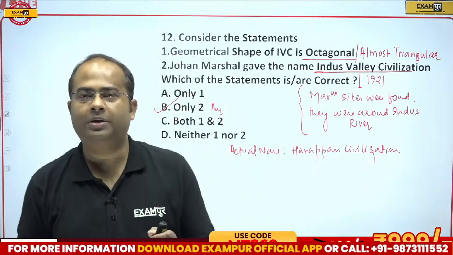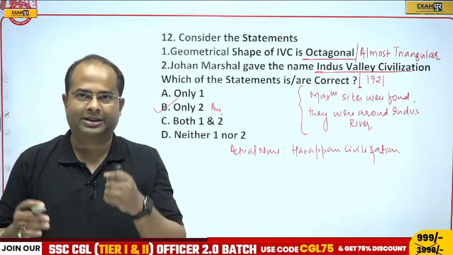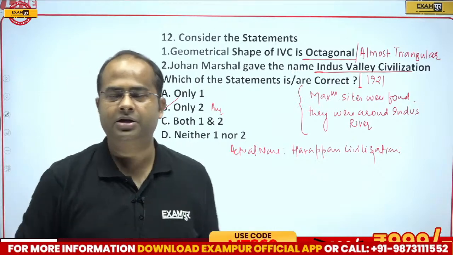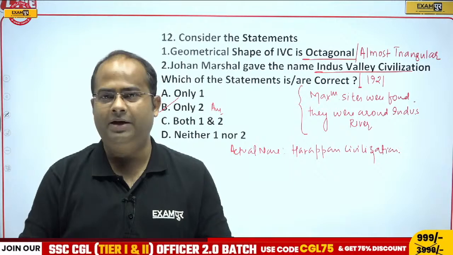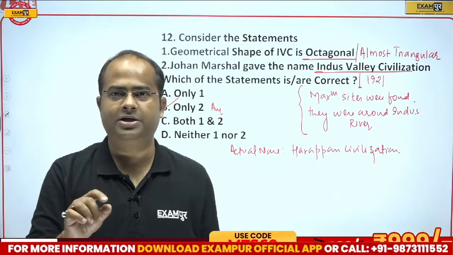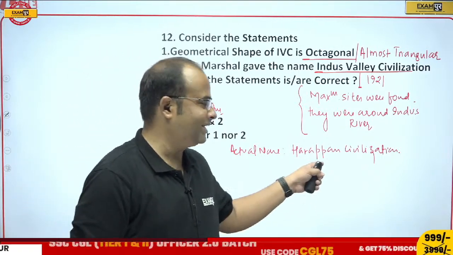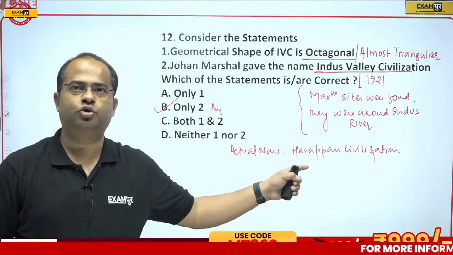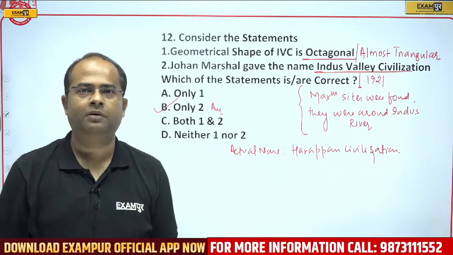Why should the actual name be Harappan civilization, guys? The reason behind this is in archaeology, the excavational science, it is a rule that whenever any new civilization is found, the name of that civilization is kept on the name of the first excavated site. And the first excavated site of this civilization was Harappa. Therefore it should be called Harappan civilization.